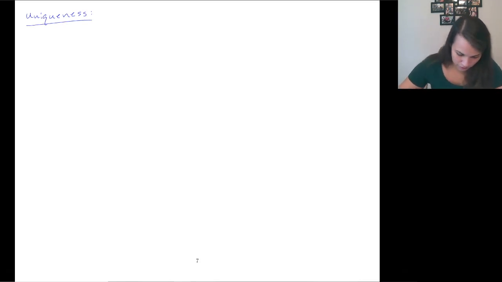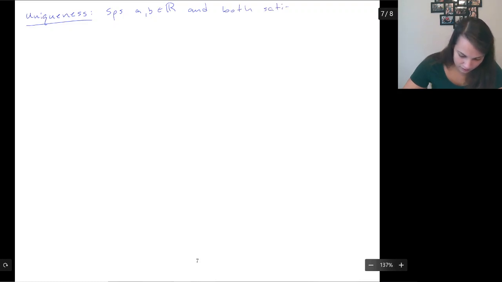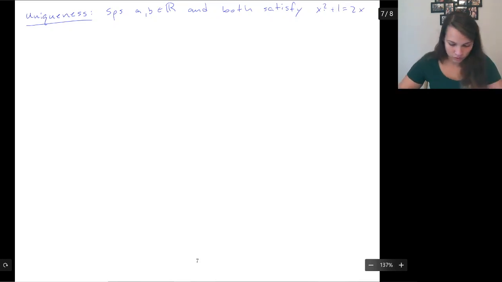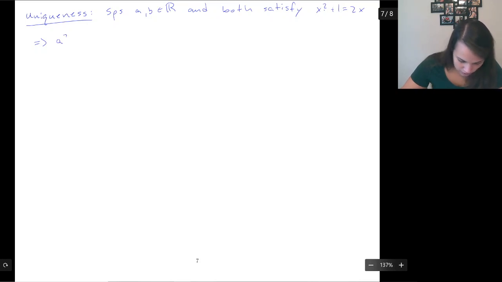Let's do suppose A and B are in R and both satisfy x squared plus 1 equals 2x. So that means if we plug in A, we're good.